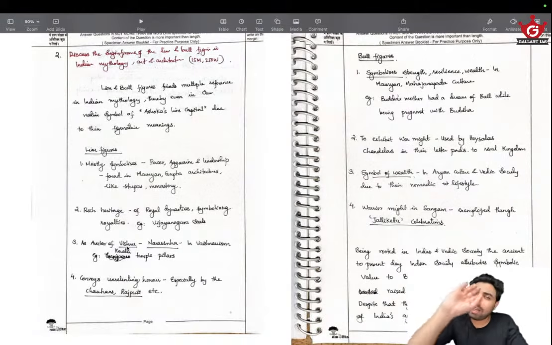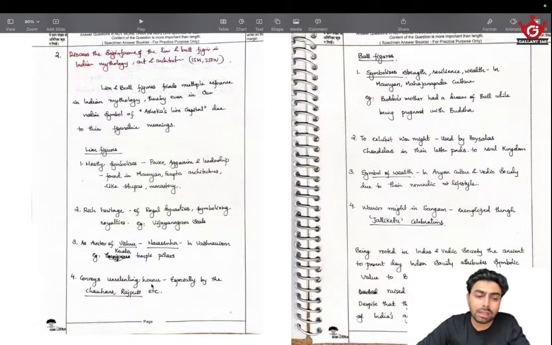So this is where having an understanding about everything and using it in the question really helps. Don't look at this question and study for the lion and bull figures, mythology, everything. This thing came to me while I was writing the answer. This is not just for me. Anybody who has a general understanding about things and does eventual answer writing will get to these points and be able to write decent answers. So that's why I'm saying that focusing on answer writing doesn't really mean getting more knowledge. It's about writing, correcting, then writing again, and streamlining your thought process.